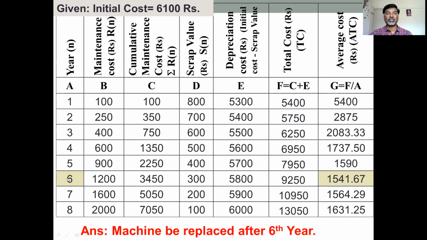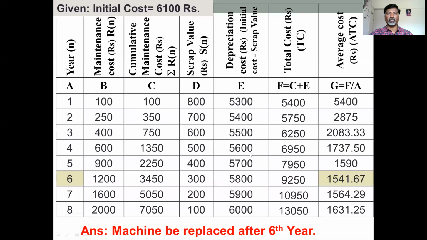This is for 6th year. So from this you can suggest that the machine has to be replaced after every 6 years, because the average cost is minimum for 6th year. So the machine should be replaced after 6th year, when the maintenance cost increases as time increases and the value of money, that is scrap value, decreases as time increases. This example we have solved here.